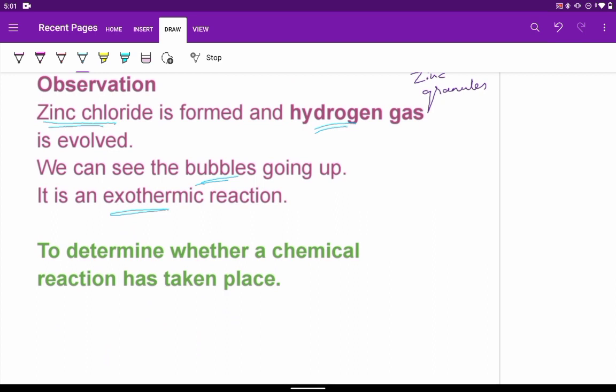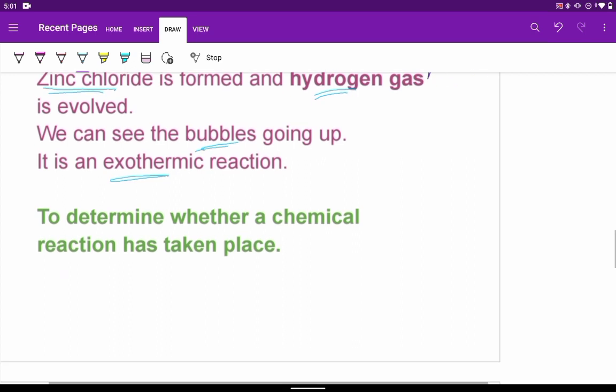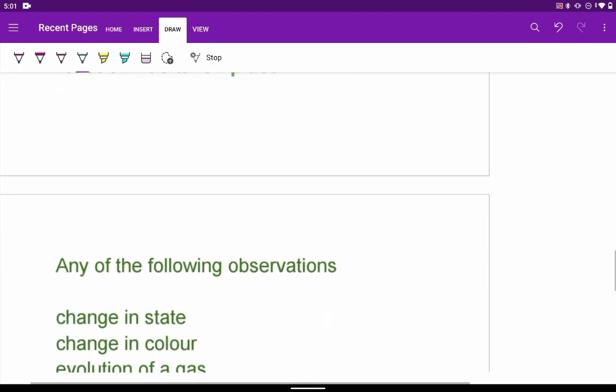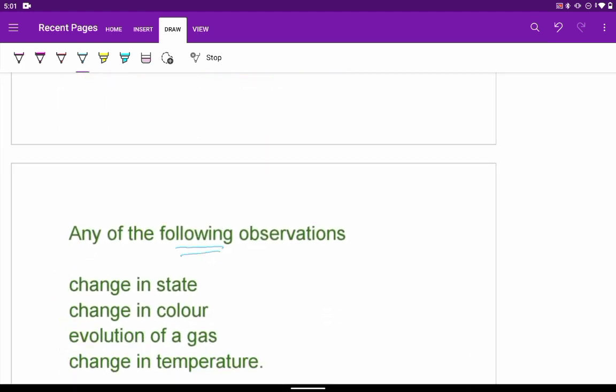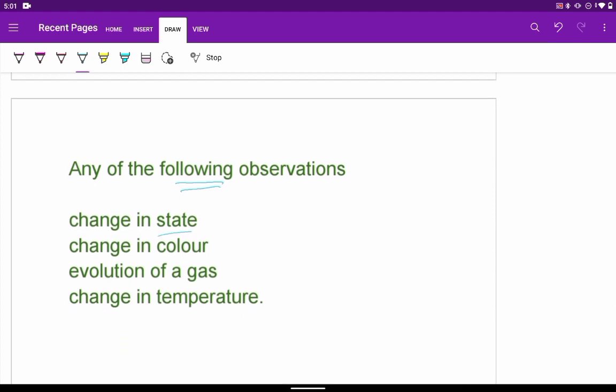Based on this, on the basis of certain observations, we can determine whether a chemical reaction has taken place. How to determine whether a chemical reaction has taken place? Any of the following observations: a change in state, like solid to liquid or liquid to gas, a change in color, evolution of a gas, just now in this example of zinc granules and hydrochloric acid we have seen evolution of a gas, or a change in temperature.